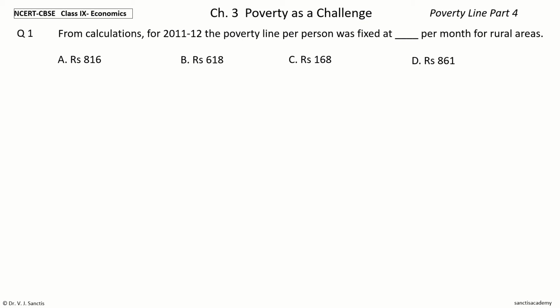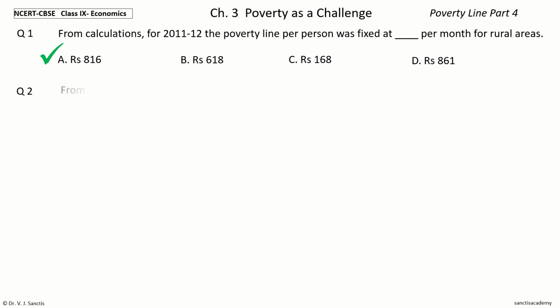Your time to choose. And the answer is rupees 816. So, from calculations for 2011-12, the poverty line per person was fixed at rupees 816 per month for rural areas.